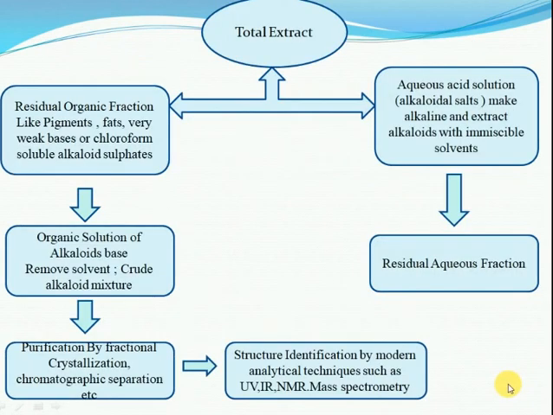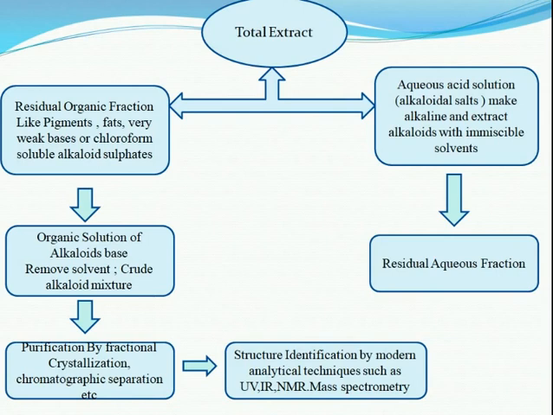This total extract is then divided into two, that is the residual organic fraction and the aqueous acid solution. The residual organic fraction contains pigments, fat, very weak bases or chloroform-soluble alkaloid sulfates. The organic solution of the alkaloid base you have to collect, then remove the solvent and you will get a crude alkaloid mixture.